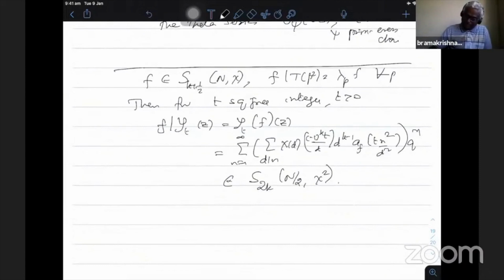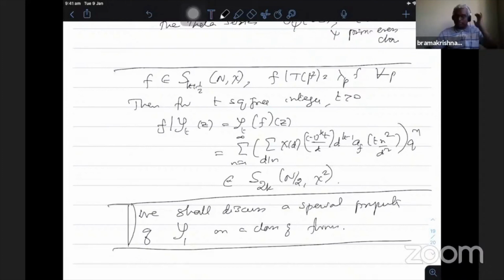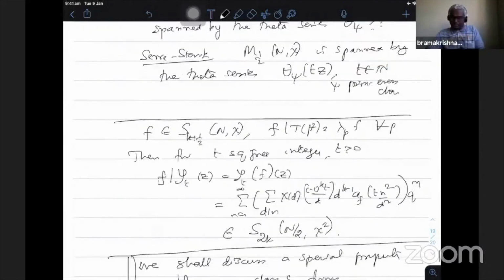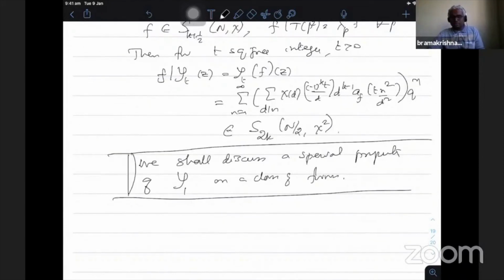In one of the classes, we'll discuss a special property of the Shimura map for t equal to 1 on a class of forms. Very interesting, and the proof is not at all difficult. One just has to play around with this multiplicative relation among the Fourier coefficients, and then observe that the map gives rise to exactly the image in terms of a given function.